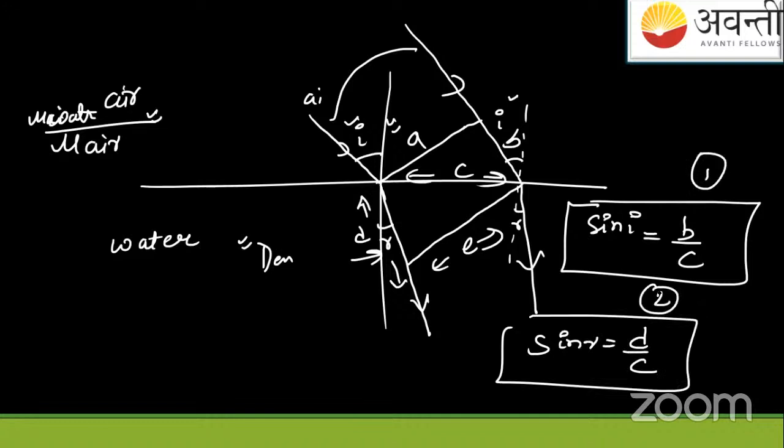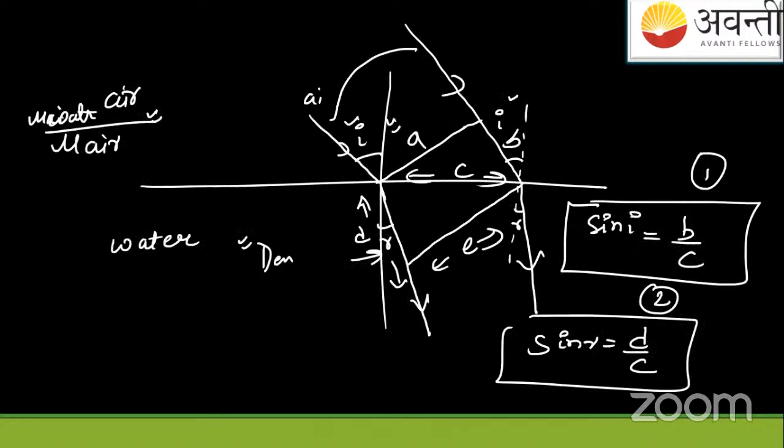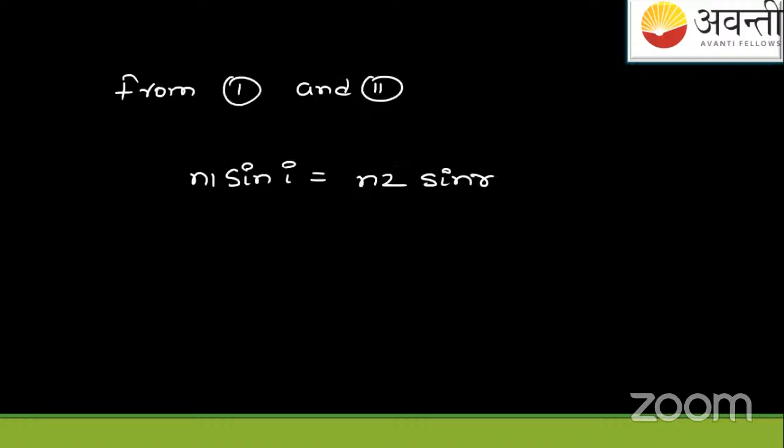Because most of the students will be able to understand the next question, you have joined in between. So from the first and second equation, I can say like this. We know the formula of Snell's law, the application formula. What was that? N1 sin I equals N2 sin R. So you have to put sin I and sin R here, B by C and D by C. Sin I is B by C.